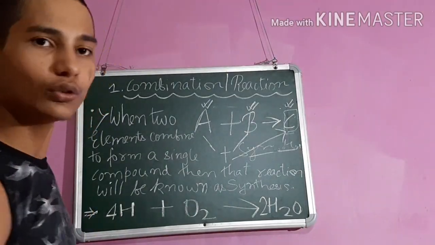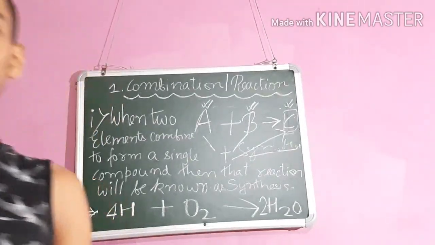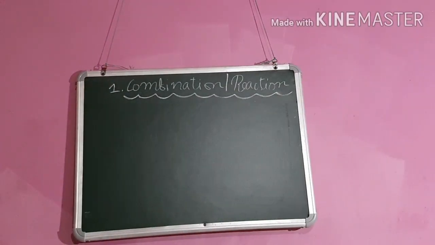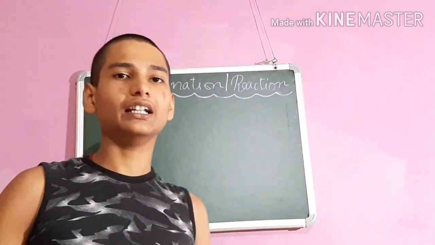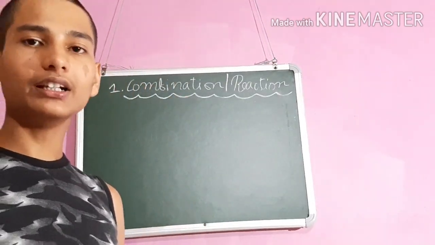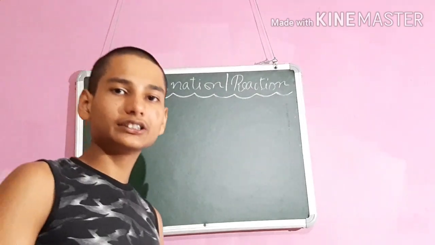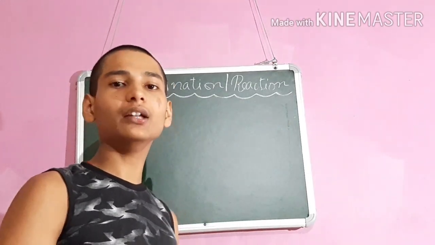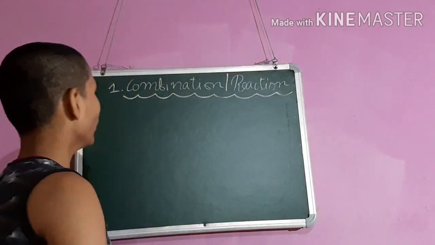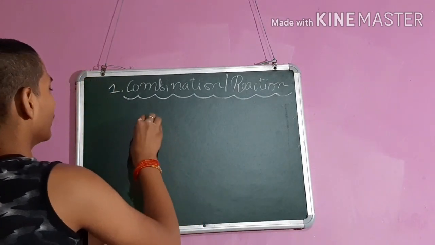Now let's move on to the second property of combination reaction. The second property says that when we react an element and a compound, the product of the reaction will be a single compound or a single product.